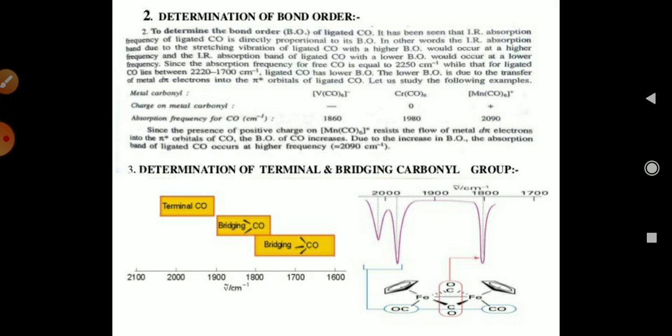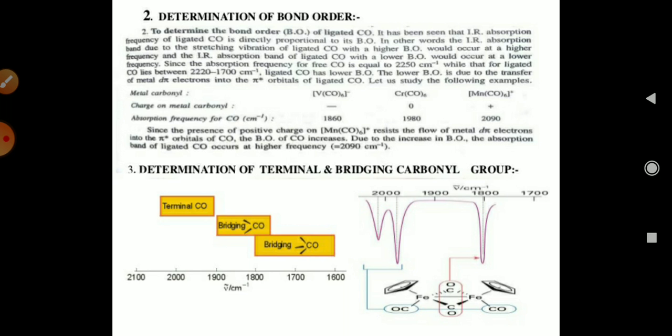Now the second is the determination of bond order. To determine the bond order of a CO ligand, it has been seen that the IR absorption frequency of a CO ligand is directly proportional to the bond order. In other words, the IR absorption band due to the stretching vibration of a CO ligand with a higher bond order occurs at a higher frequency, and that of a CO ligand with a lower bond order occurs at a lower frequency.